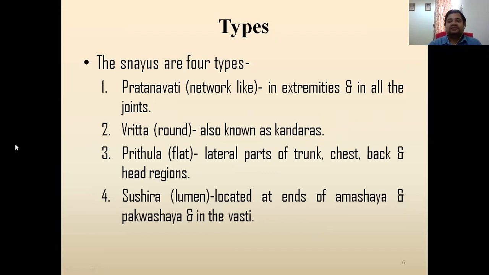Then four types are described here. Pratanavati, network-like, in extremities, that is upper limb and lower limb, and in all the joints. Then Vritta, round in shape, also known as Kandra. Prithul, flat, in the lateral part of the trunk, chest, back and head regions. Susir, with a lumen, that is tube-like, located at the end of Amasya and Pakwasya, and in Basti, that is urinary bladder, stomach and intestine. This Susir is also sometimes correlated with the sphincters.